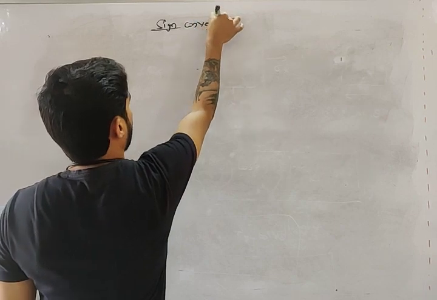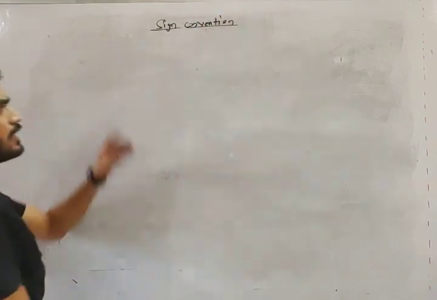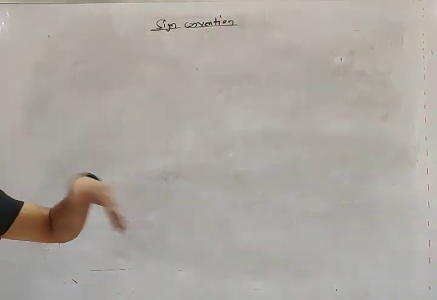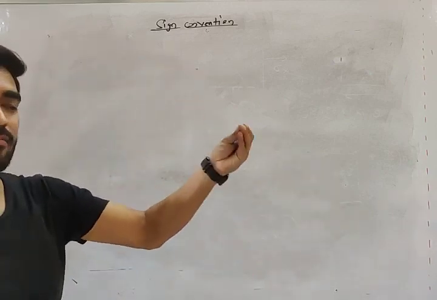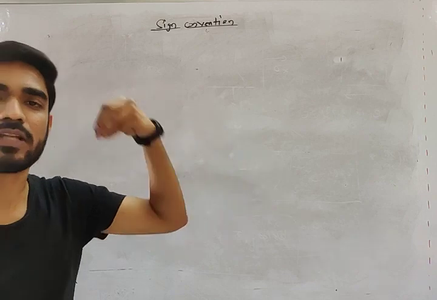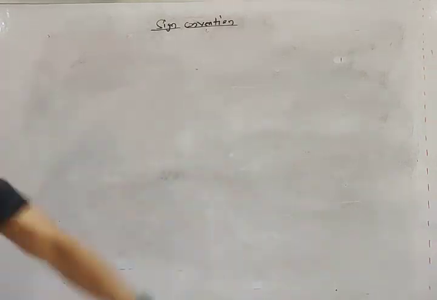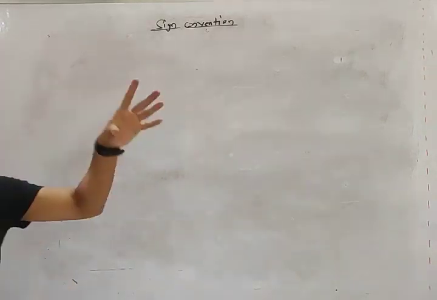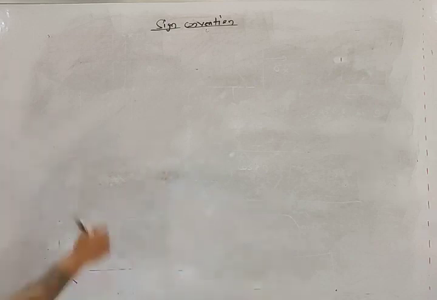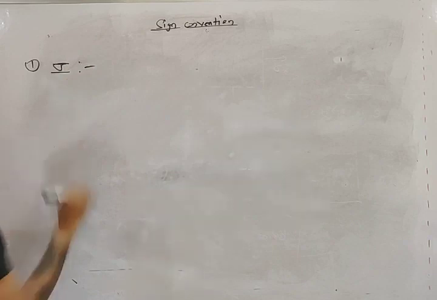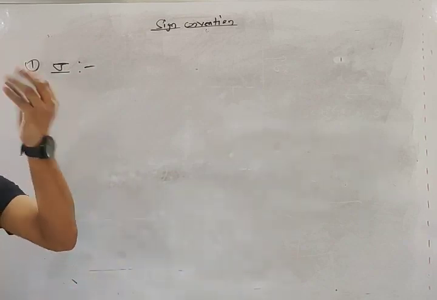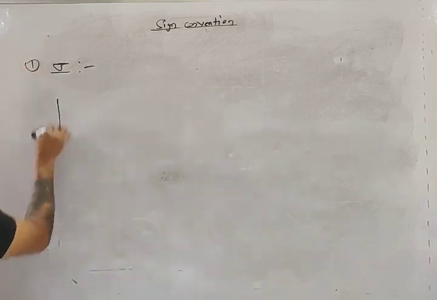Let's understand the sign convention, and it is very important because if you know the entire equation but you don't know when the sigma and tau will be positive, when it will be negative, then no point. Okay, you will make a mistake and your 2 marks will be gone just like that. So we first need to understand what the sign convention is. So what will be the sign convention of sigma? The sign convention of sigma is very easy my friend.